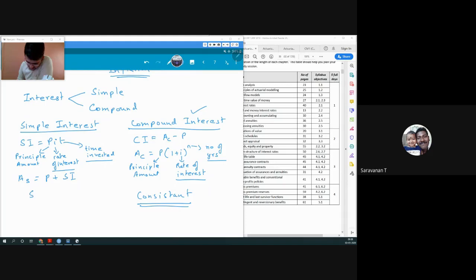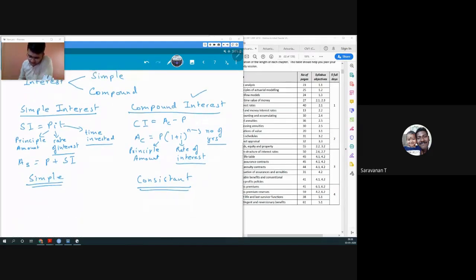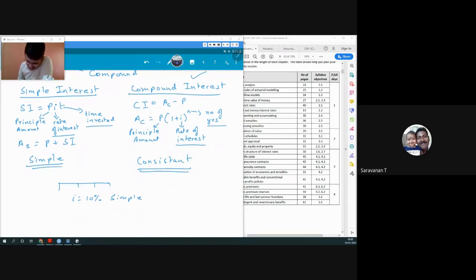And why do we use simple interest? Because, as the name suggests, it is simple. Now, let's say that I give you 100 rupees as a loan, and I charge 10 rupees as interest, so I is equal to 10%. First, I will say simple interest, and let's say I gave you that loan for 3 years.